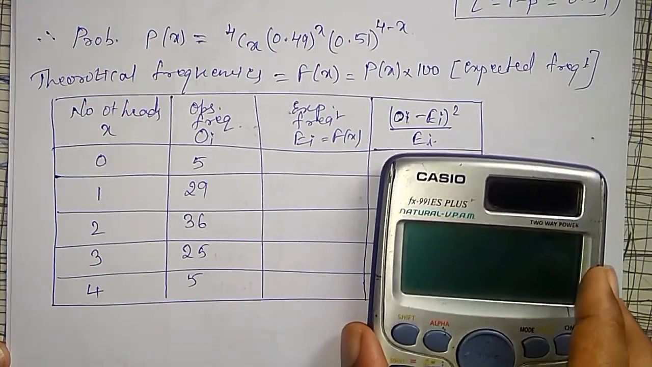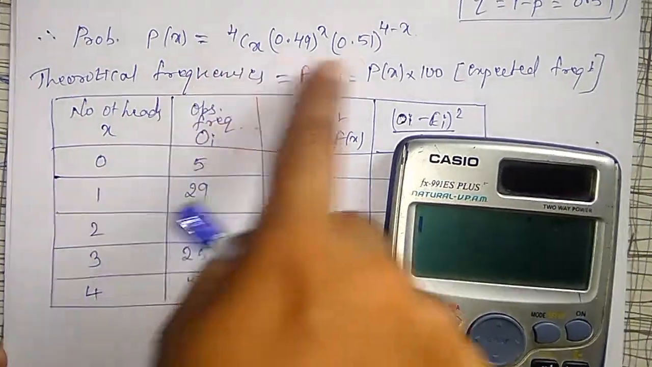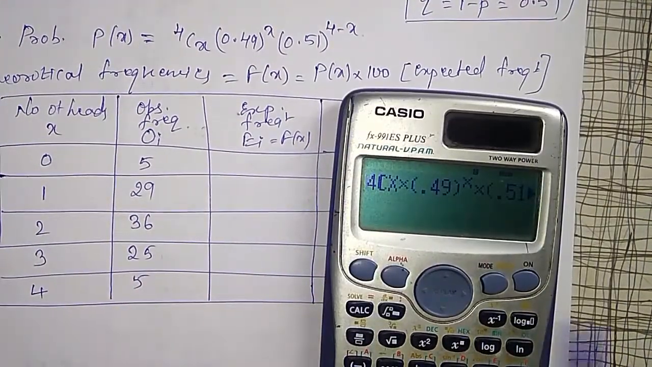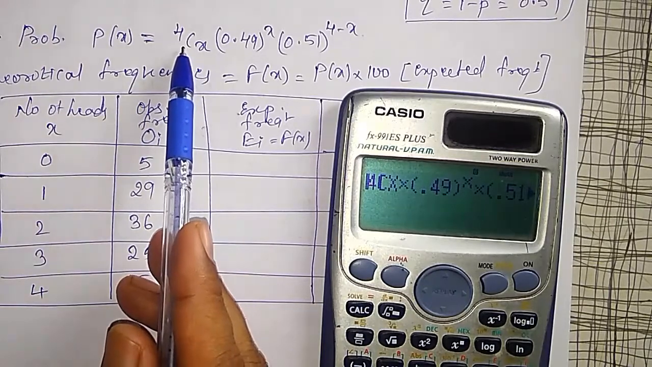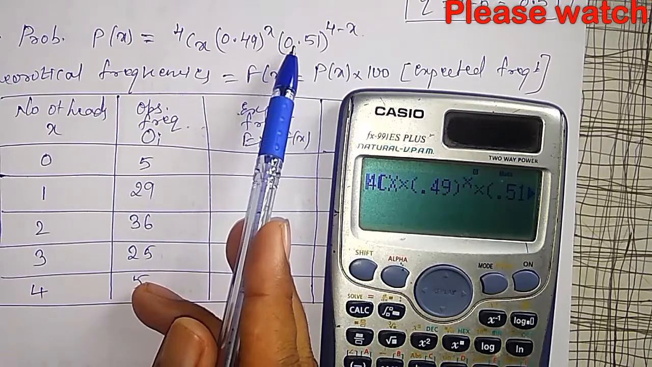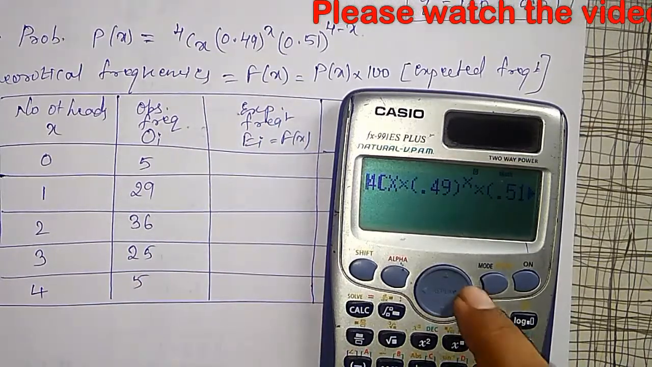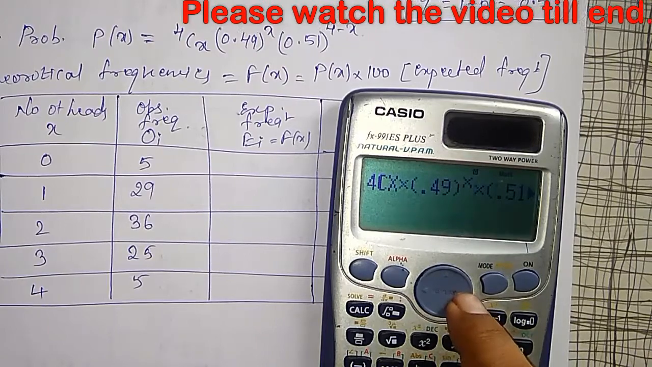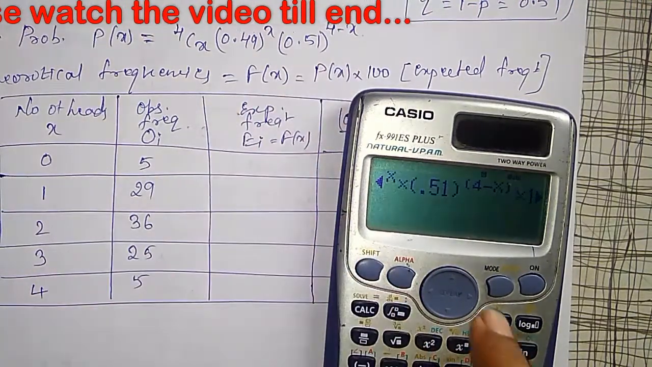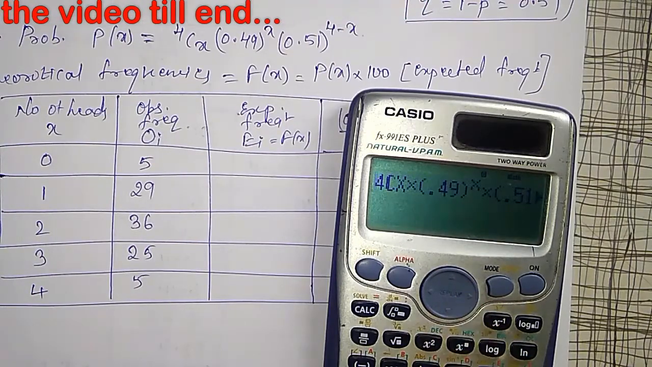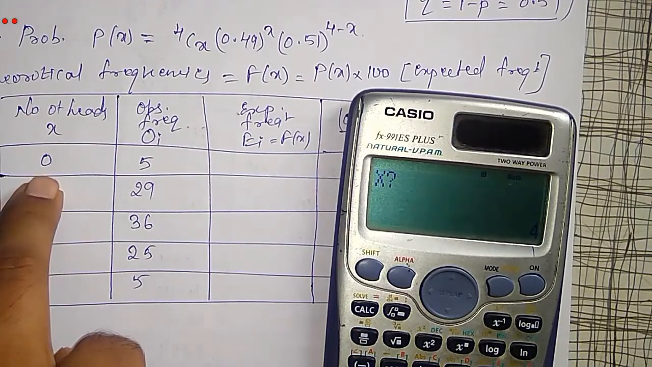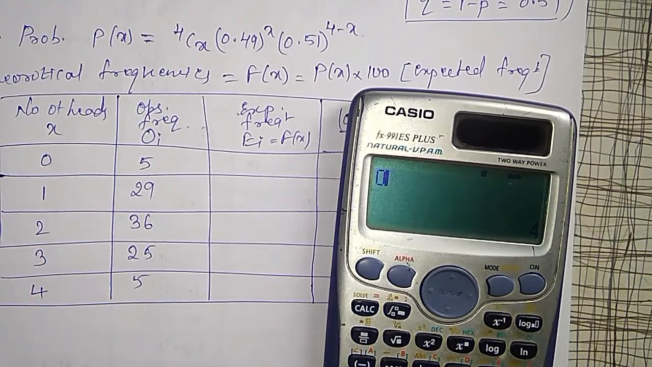Then what is your P of x here? I use the calculator. P of x is this. Operate this formula in your calculator: P of x, 4Cx into 0.49 raised to x, 0.51 raised to 4 minus x, into frequency 100. Then go on calculating all these values. The calc option will first ask for x. The x value is 0.